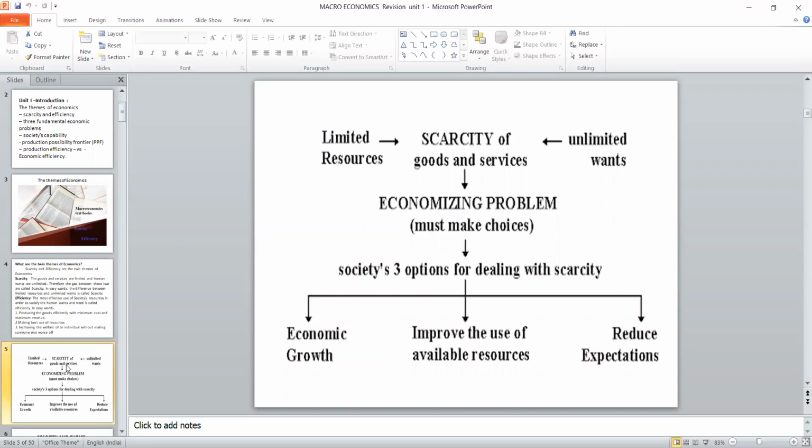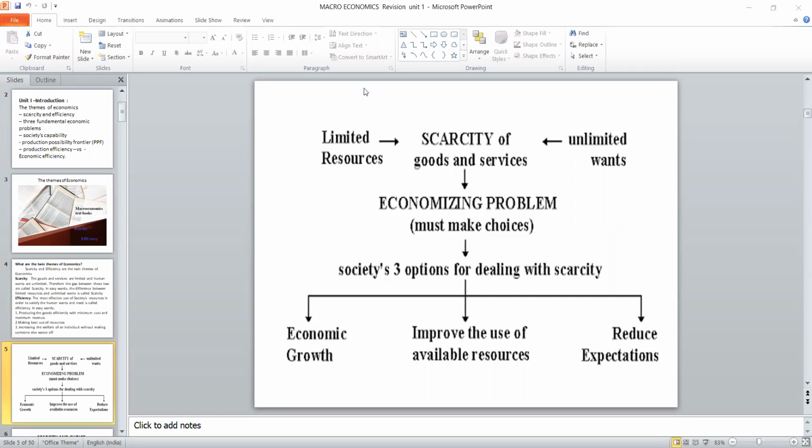This is a diagram that I have given. Suppose it is asked in a section B question, first you define what scarcity is, and then you draw this particular diagram. It is a gap between the limited resources and unlimited wants. Based on this scarcity only, the economic problems are formulated. How should this economic problem be solved? The society has 3 different options.